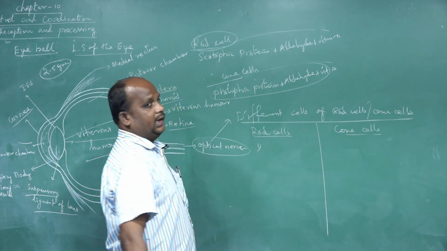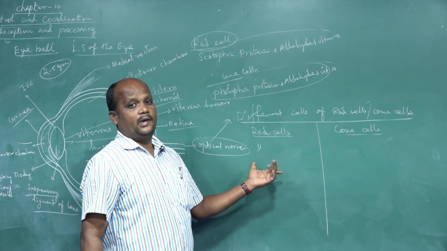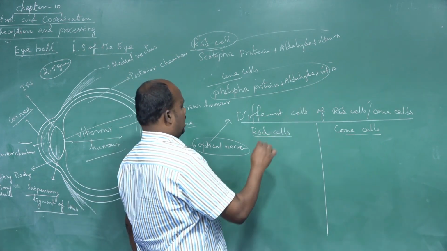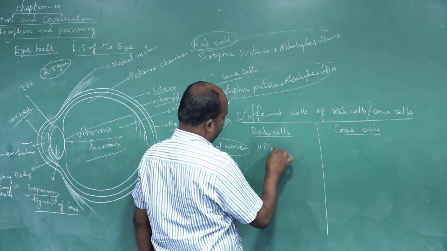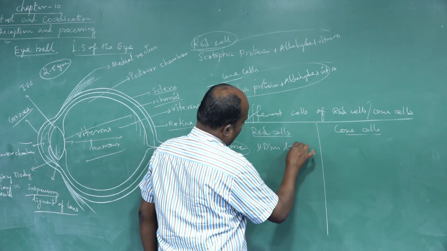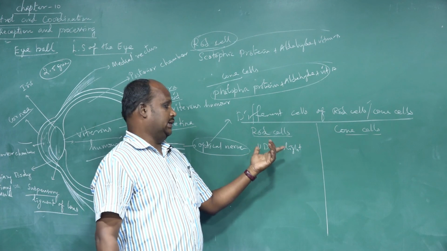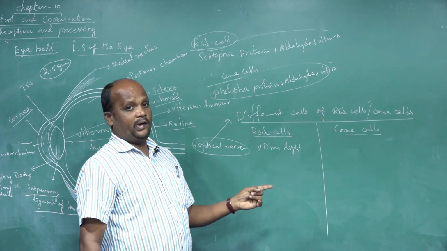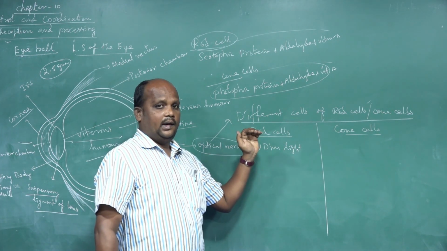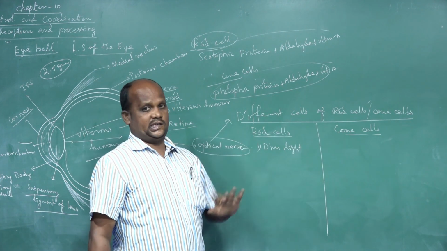The rod cell responds to bright light and also to dim light. It only observes white color light rays.